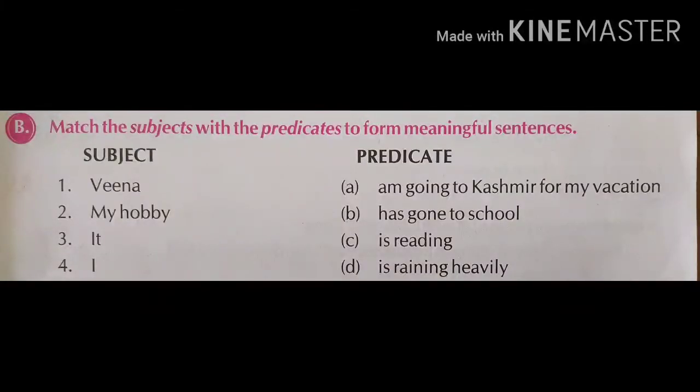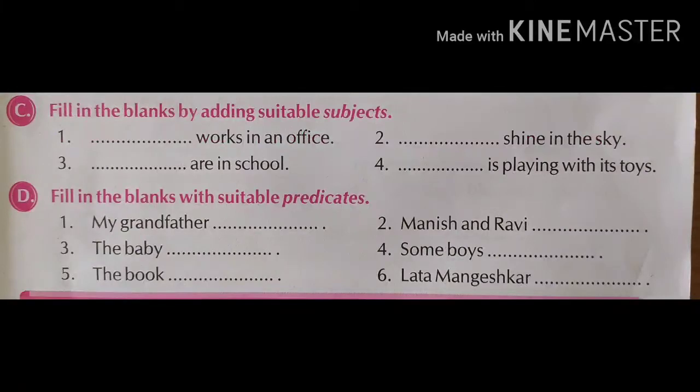Now question number C. Fill in the blanks by adding a suitable subject. The first sentence is dash dash works in an office. Here you can write that officers work in an office. Write the subject here and complete the full sentence. Second sentence, dash dash shine in the sky.